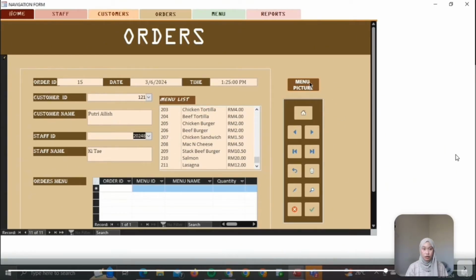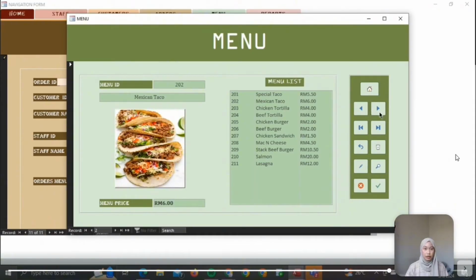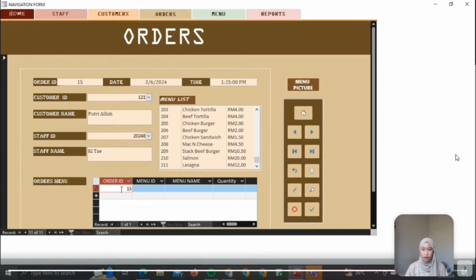And then the menu list, we also have a menu picture, so customer can refer when trying to order. So order ID, menu ID, 12205, search order, quantity is 2, menu price. This is off with order. And then Lazada, which is a menu add.